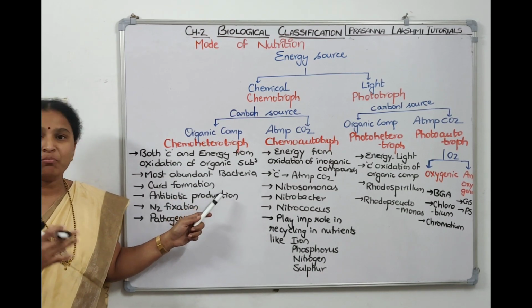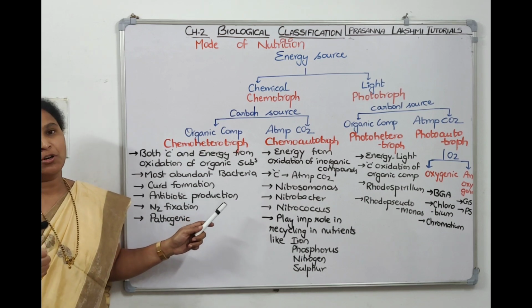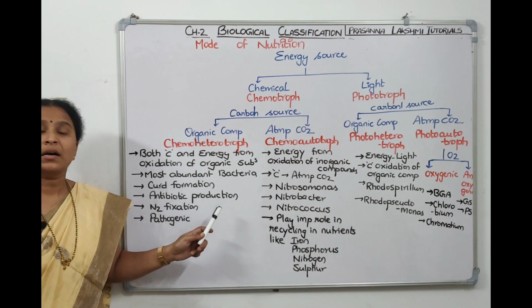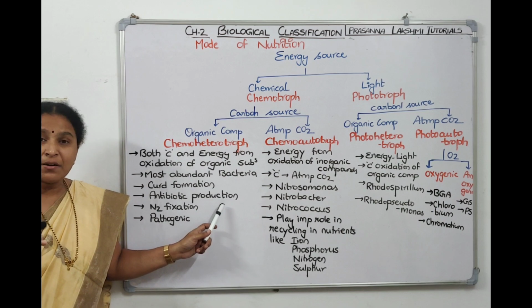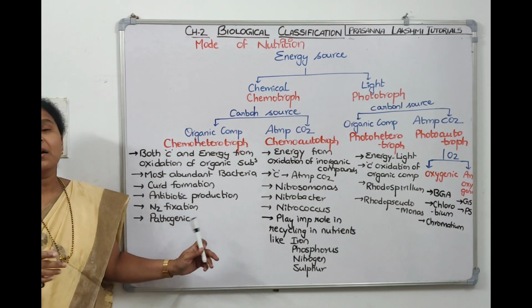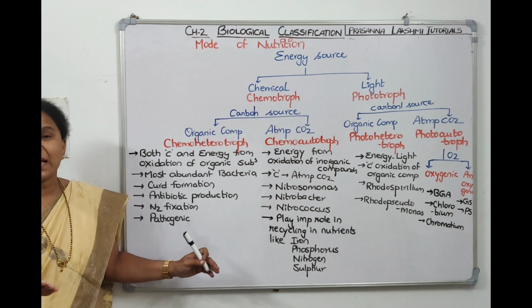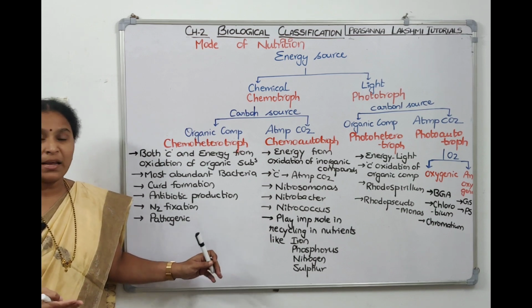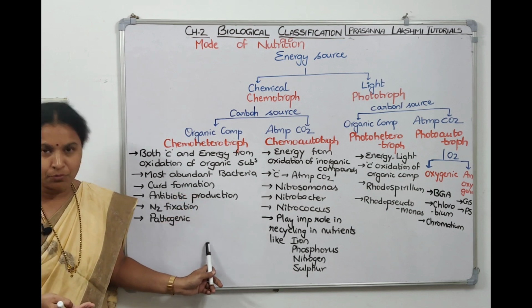Lactobacilli, which helps in conversion of milk to curd, is an example of chemoheterotroph. Antibiotic producing bacteria are also examples of chemoheterotroph. Nitrogen fixing bacteria, Rhizobium, is also an example of chemoheterotroph. And all these pathogenic bacteria like Salmonella, Shigella, Klebsiella, E. coli, they come under chemoheterotrophs only.